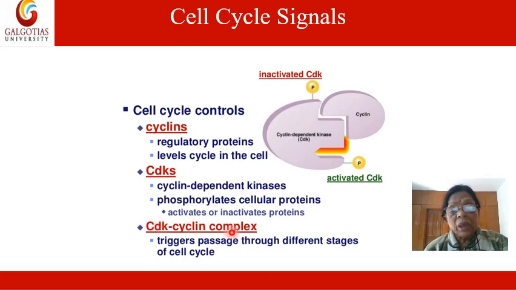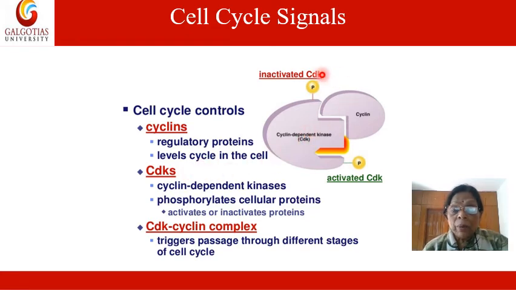Now, the CDK-cyclin complex. Once the cyclin binds with the kinase, the inactive CDK becomes the activated CDK. CDK means cyclin dependent kinases. These kinases are enzymes which are present in the inactive form.